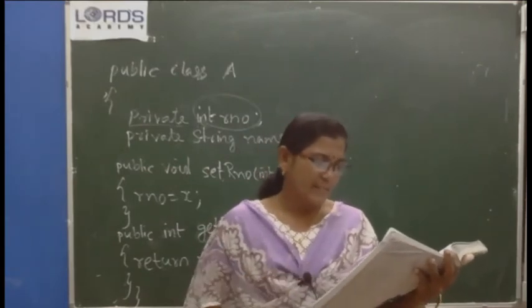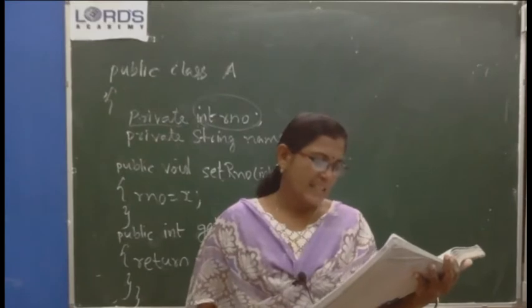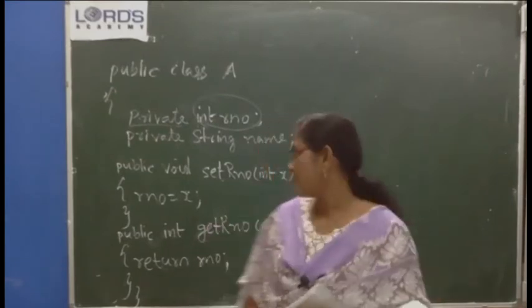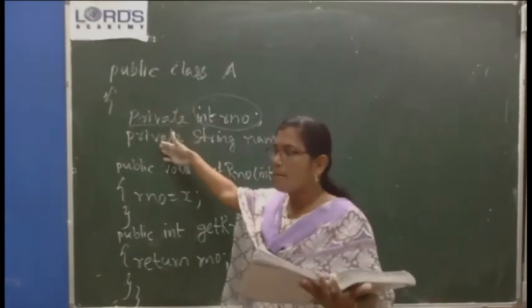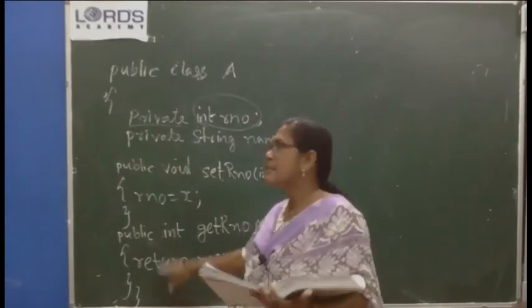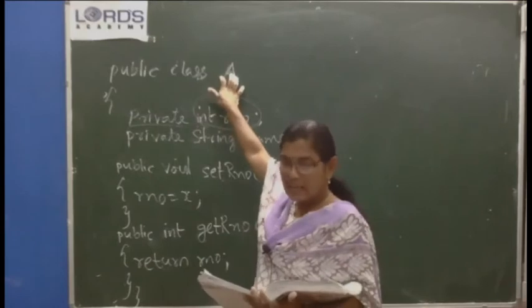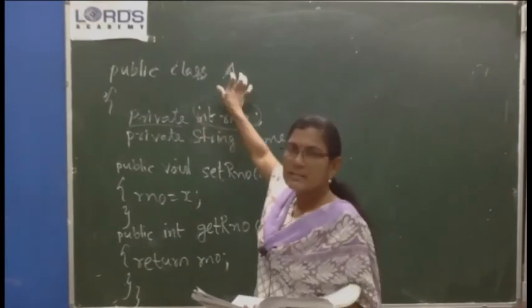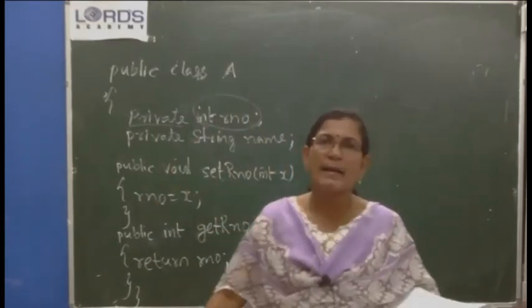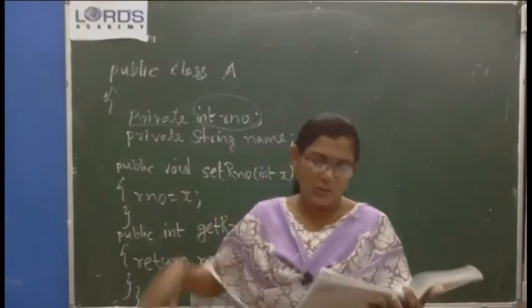See, one example is given here, class A. Class A has instance variables declared at the beginning which are common to all the member methods, and these variables are the special characteristics of this particular class which make this class a unique one, which will help us to identify an object of that class.